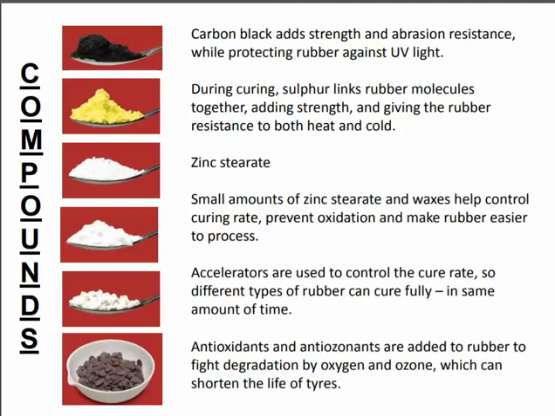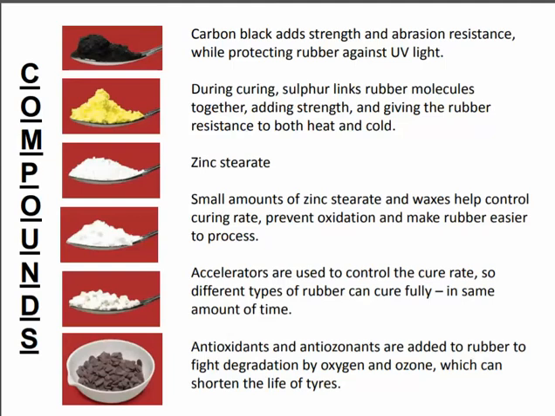During curing, sulfur links rubber molecules together, adding strength and giving the rubber resistance to both heat and cold. Next we have zinc stearate.